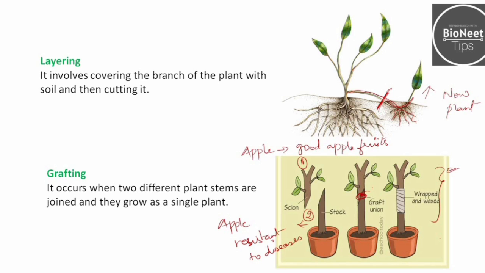The plant part which is inside the soil is called the stock, and the one which is brought from another plant is called the scion. The one present in the soil is the stock, and the one brought to get attached or fixed onto it is called the scion. So this method of grafting produces good varieties of plants. All right.